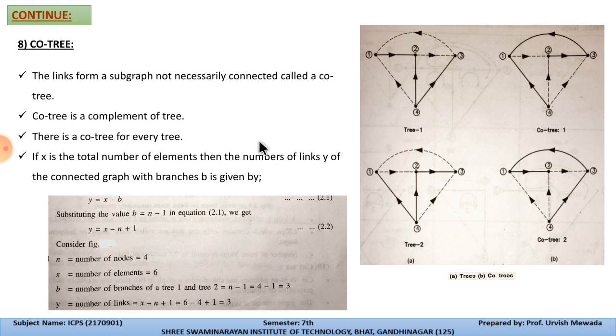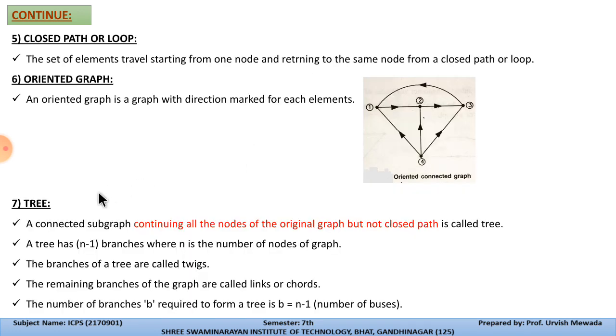Now we'll move towards the previous definition. Generally a tree has n minus 1 branches. If we have n nodes, say 4 nodes in this diagram, then 4 minus 1 means 3. So those 3 lines are the tree, where n is the number of nodes of the graph.